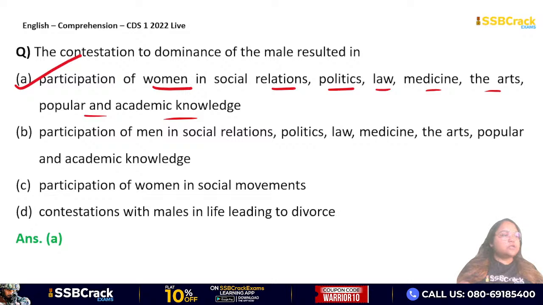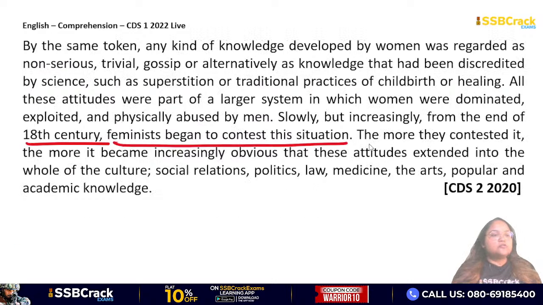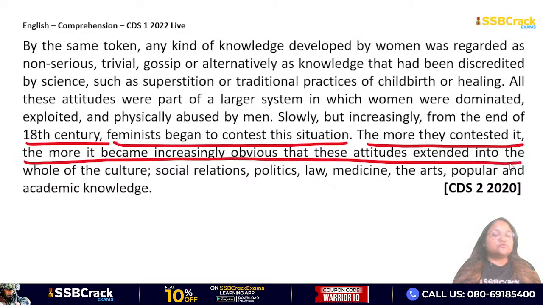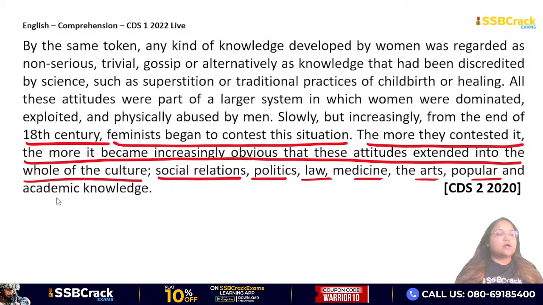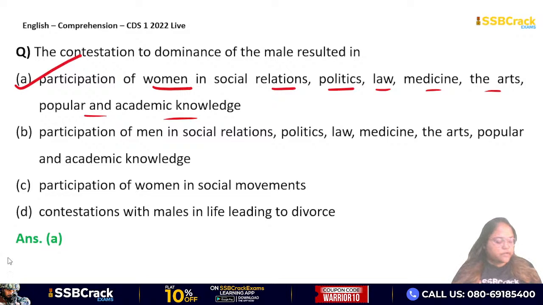If you go back to the last sentence also, it is said that the more they contested it, they means the feminists, the more it became increasingly obvious that these attitudes, that means these contesting attitudes, this going against male domination attitudes, extended into the whole of the culture, including social relations, politics, law, medicine, arts, popular and academic knowledge. Right? So, very good, guys. So, therefore, your answer is option A. Very good. Moving on to the next and the last question.